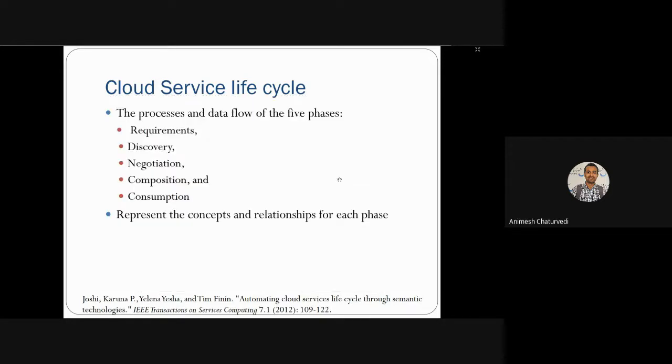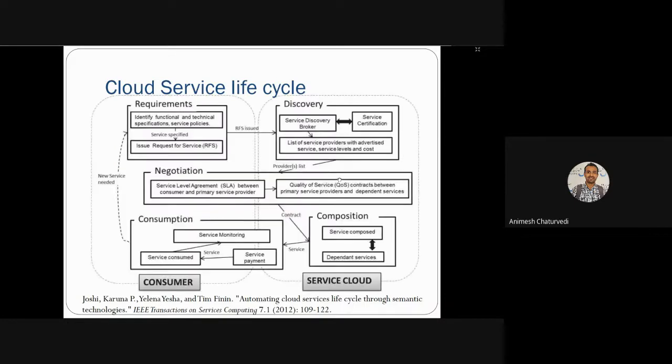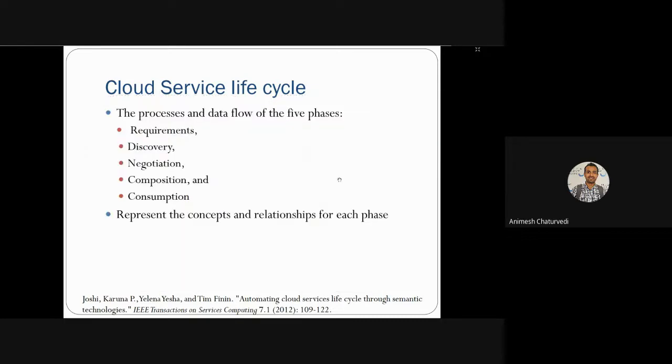We have seen in this model there is a process and data flow between the five phases. What are the five phases? Requirement, discovery, negotiation, composition, and consumption. Requirement, discovery, then negotiation, composition, then consumption. So this type of life cycle is taken care of in the cloud service. This presents the concept and relationship between each of the phases so that you can have a better understanding of the cloud service lifecycle.